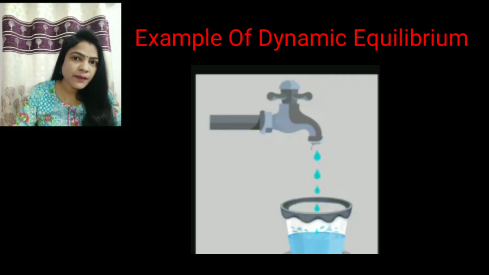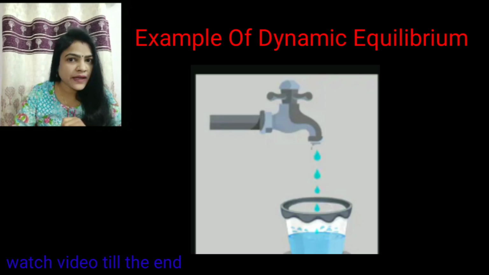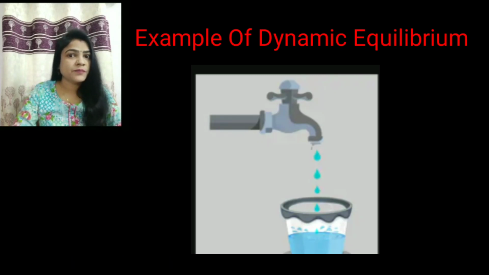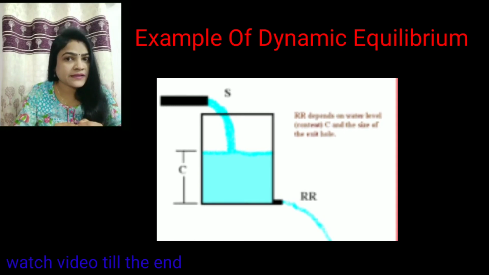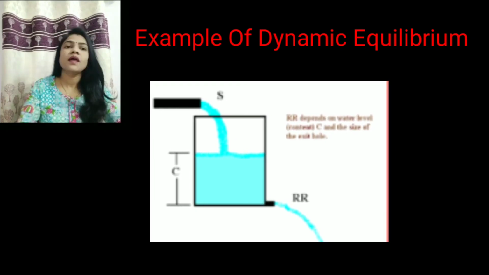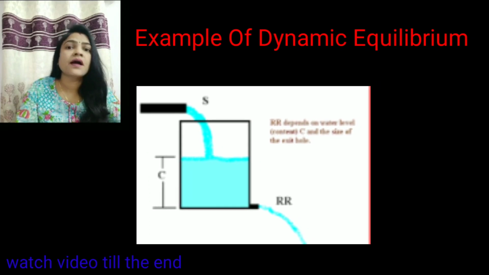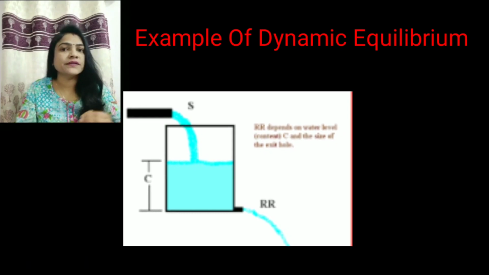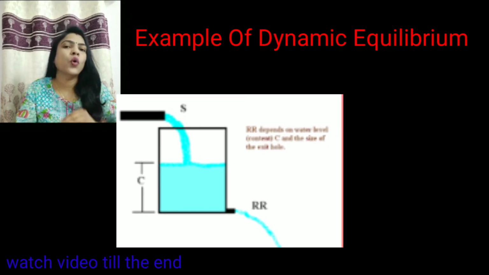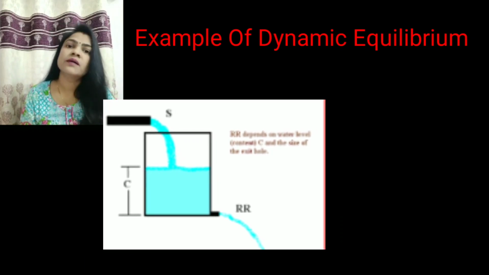Imagine we take a bucket and open a tap for filling this bucket. But if I make a hole at the bottom of the bucket, what will we see? We will see the bucket is filling from the tap, but on the other hand, the same amount of water is coming out from the hole at the bottom of the bucket.